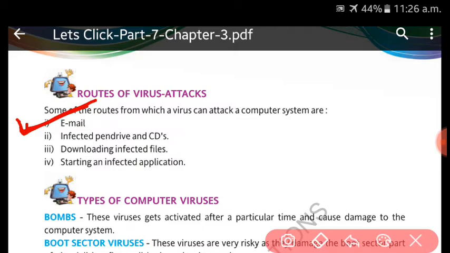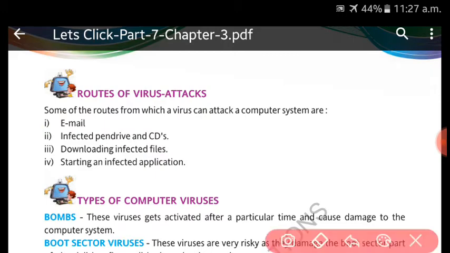Next is an infected pen drive and CD. Suppose you want to get some data from your friend with the help of a pen drive, and if the pen drive is virus infected, then of course whenever you insert that pen drive in your computer system, it will harm your computer system. It may be in the form of a CD also. These are the external memories, we call them.